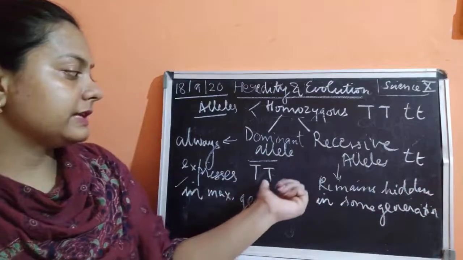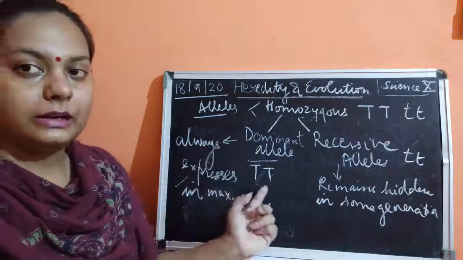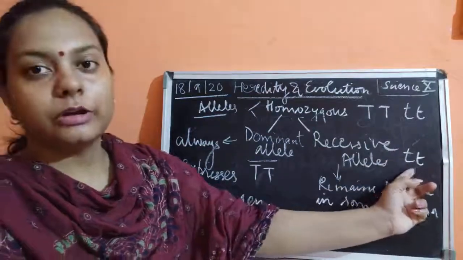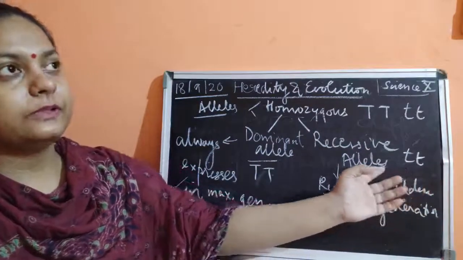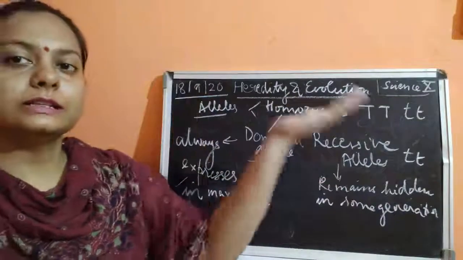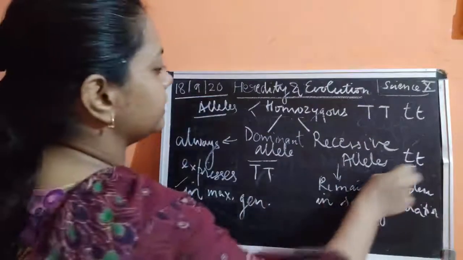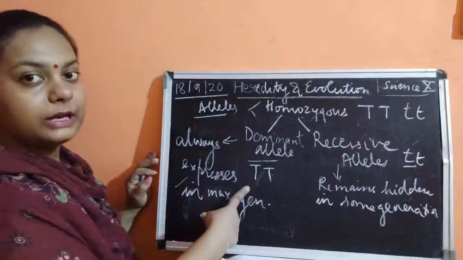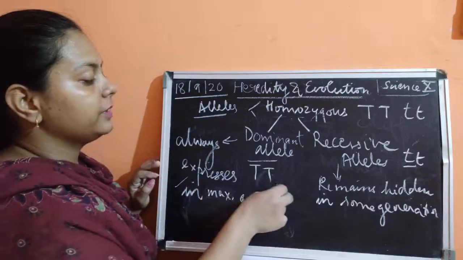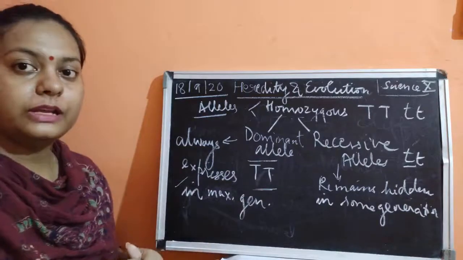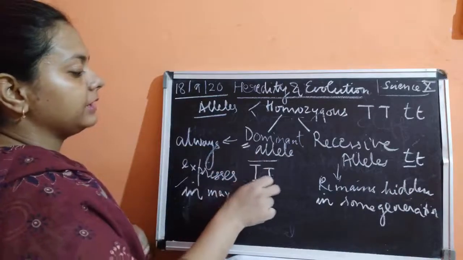So what is the significance of writing capital T or capital letters? Capital means it is the dominant trait, and recessive means it is not going to be expressed in all generations. It would be expressed only in some generations. For example, in the second generation it is expressing, then in the fourth, in the sixth generation it would be expressing. So it is not going to express in each generation. This is known as a recessive trait. Dominant alleles express the dominant trait, and they are always written in capital letters. Please remember, dominant means capital letters.